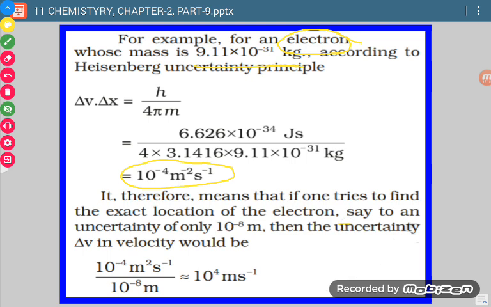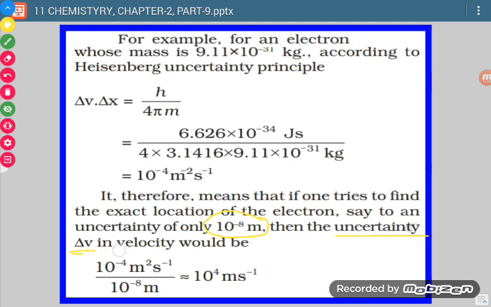Now suppose that we want to find out the exact location of the electron. One thing we have to find out, either this or this. Here we have determined the uncertainty in velocity. Suppose the uncertainty in position is 10 raised to power minus 8 meter.